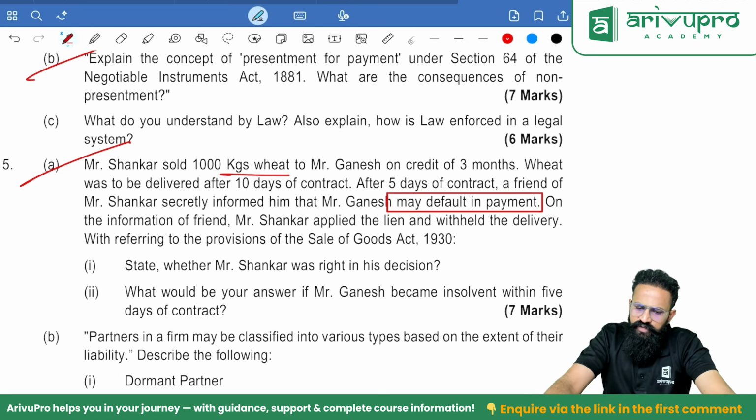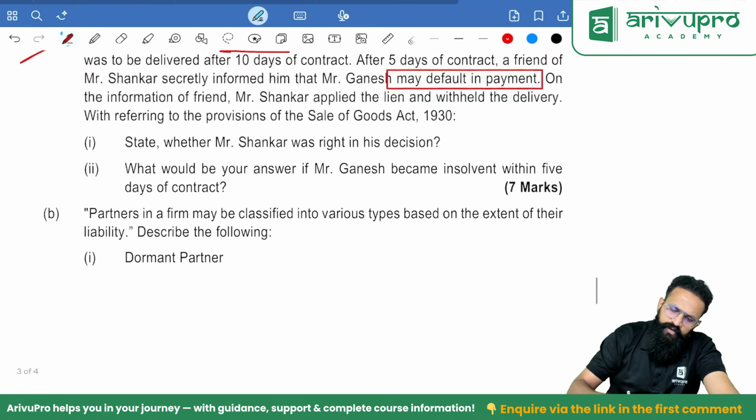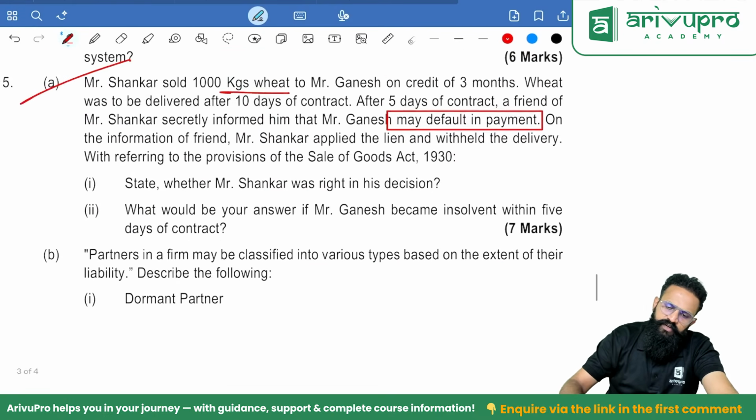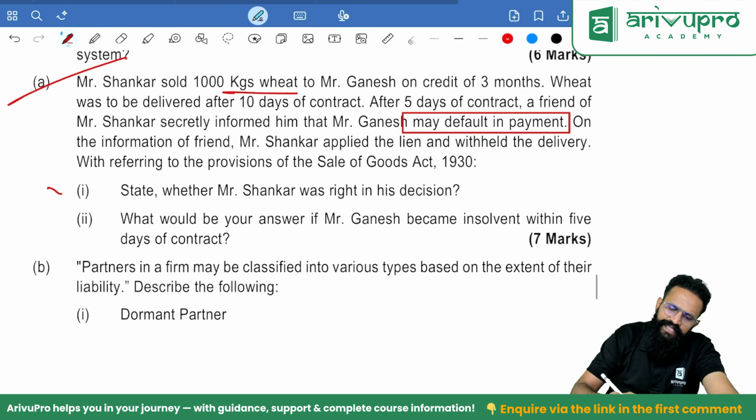On the information of the friend, Mr. Shankar applied the lien and withheld the delivery. Referring to the provisions, state whether Mr. Shankar was right in his decision. Was he right? Answer is no.